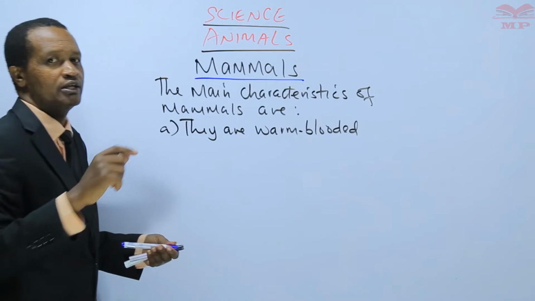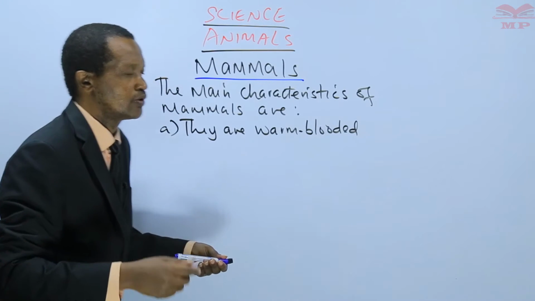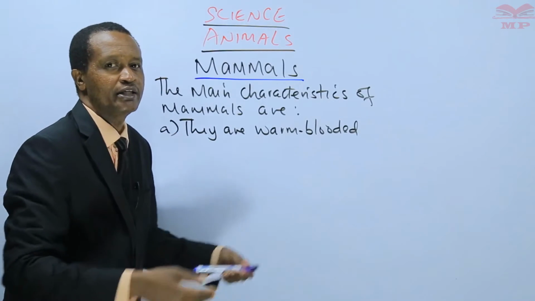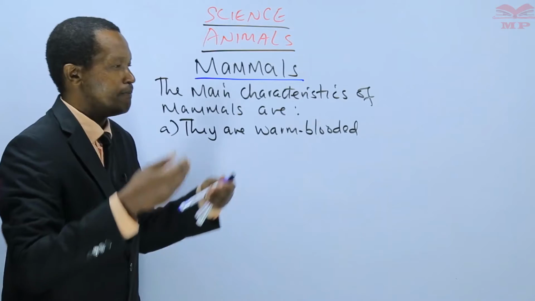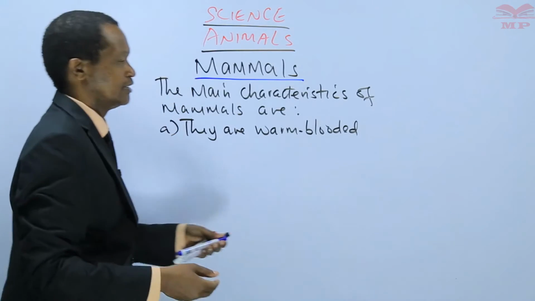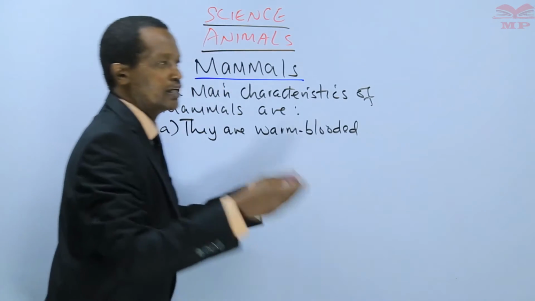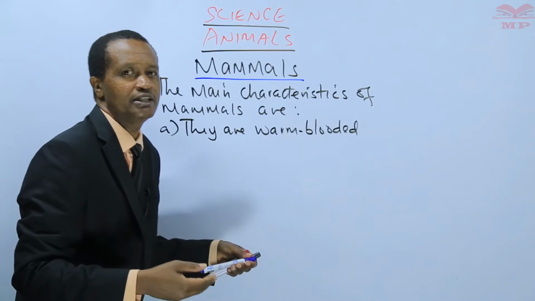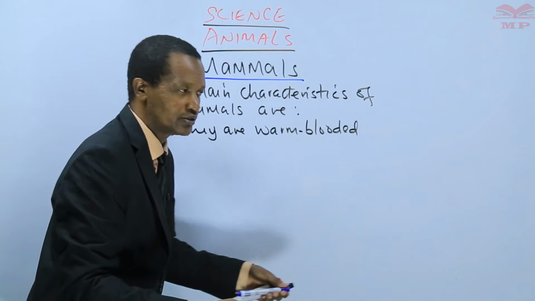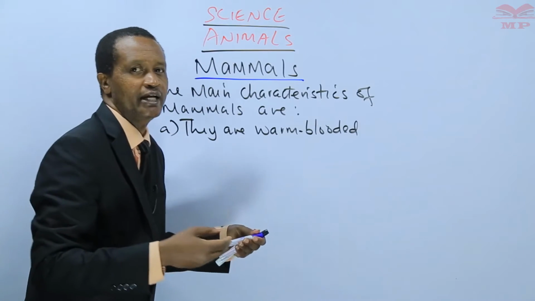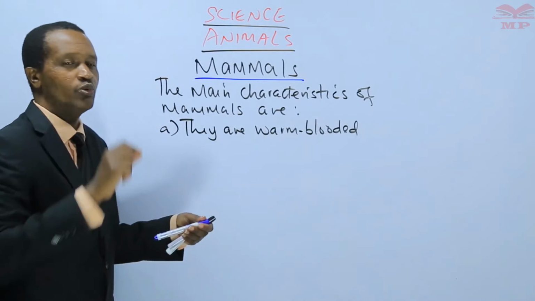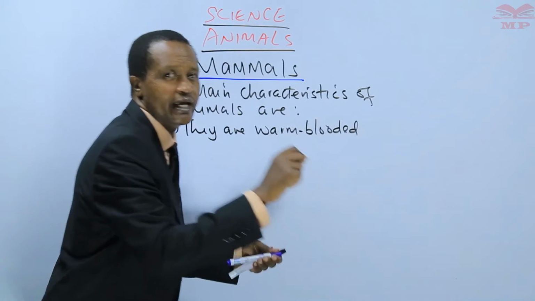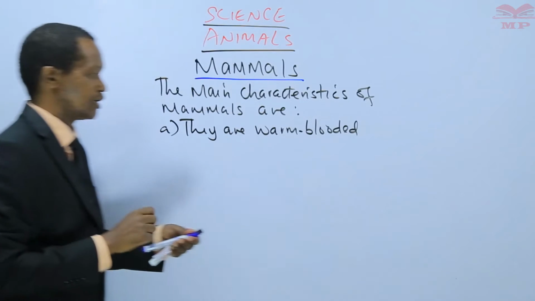Number two, learners, they have what we call mammary glands. What is the purpose of mammary glands? These mammary glands, learners, produce milk. They produce milk and suckle their young ones.